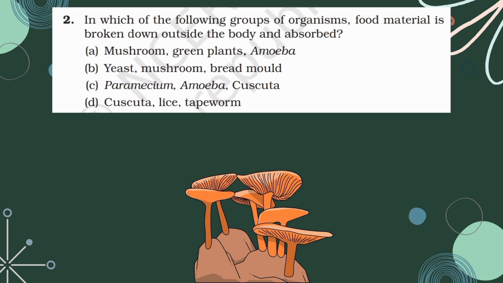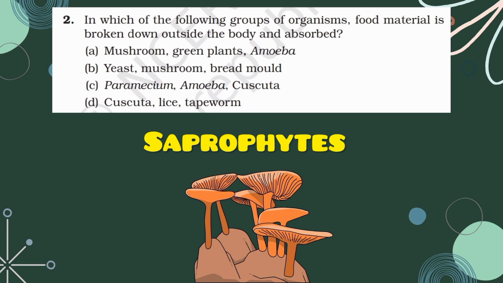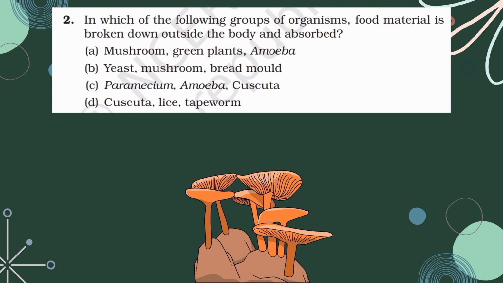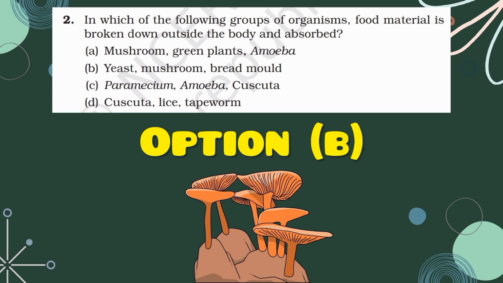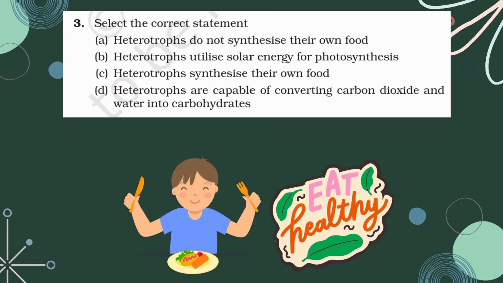In heterotrophic mode of nutrition, when the food material is broken down outside, it comes under the category of saprophytes. Examples of saprophytes are yeast, mushroom, and bread mold. So, looking at this question, the correct answer is option B, yeast, mushroom, bread mold.